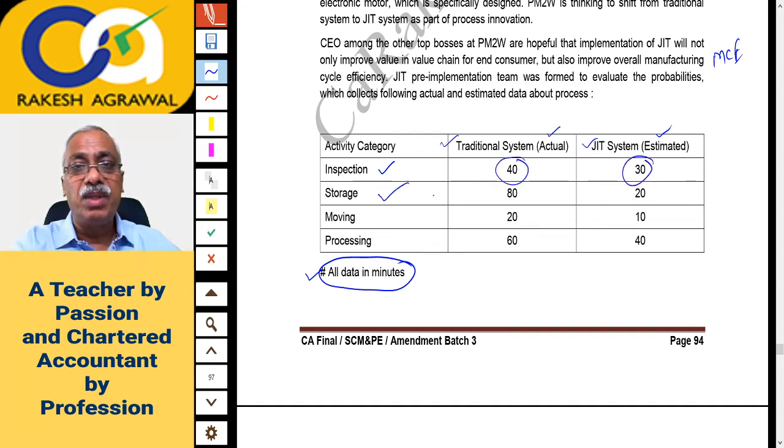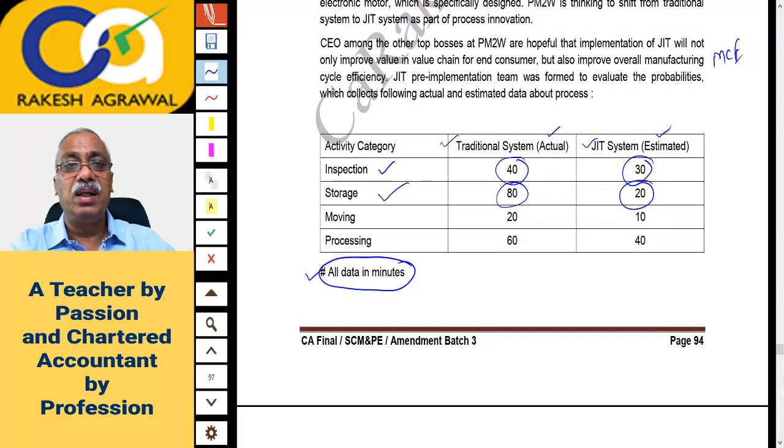For storage, you are spending actually 80 minutes. Later on, you will be spending only 20 minutes, because in JIT the storage activities get substantially reduced. You produce only as much as you can sell, and you purchase the material as much as you need it.